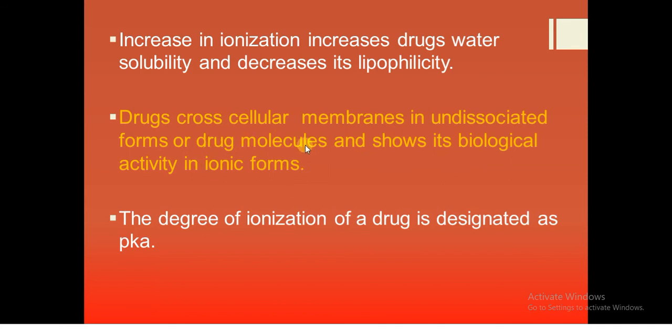Undissociated form means it will be in the atom or drug molecule form, and it shows its biological activity in ionic form. Before crossing the cellular membranes, it will be in undissociated form. After crossing the cell membrane, it will show the biological activity by conversion of the undissociated form into ionic form.